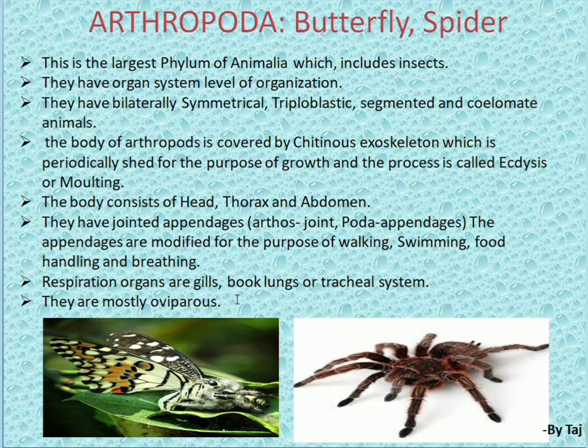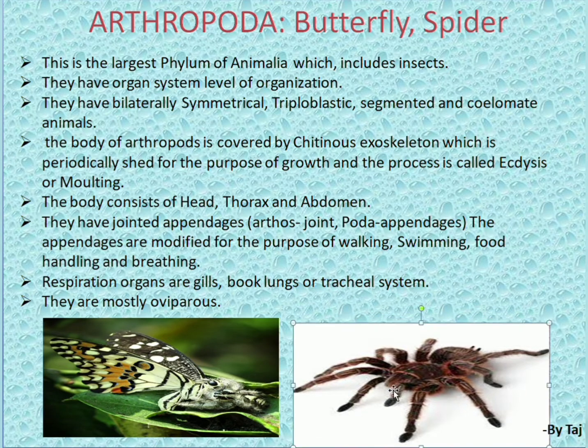Respiratory organs are gills, book lungs or tracheal system. They are mostly oviparous, that is, they lay eggs. Here this is an example of Arthropoda, the spider, and this one is the butterfly.